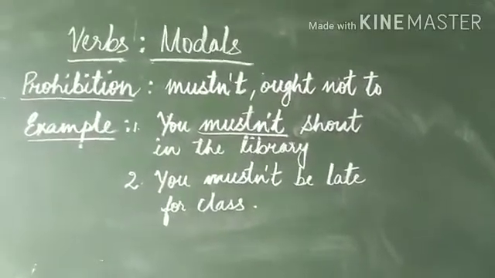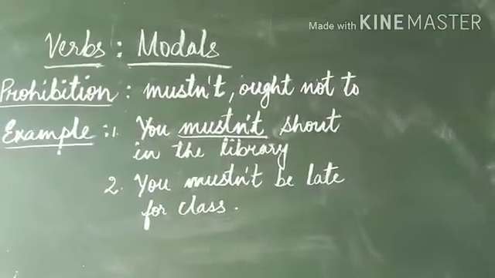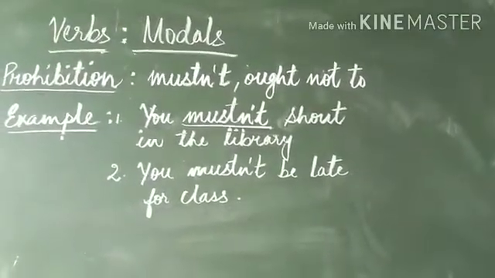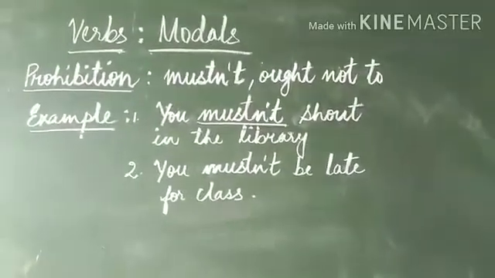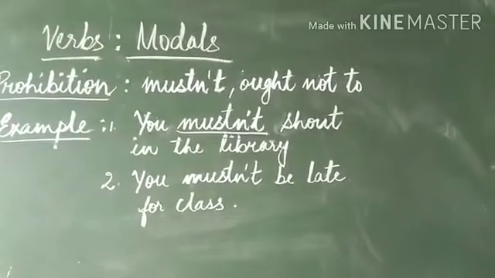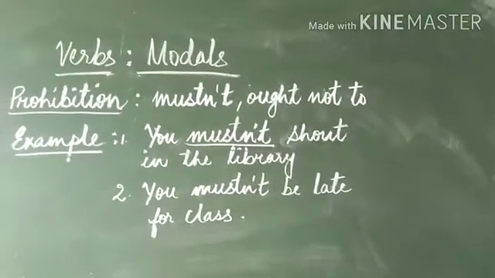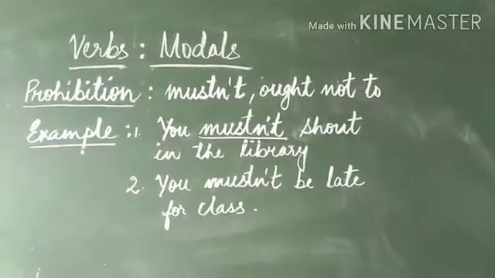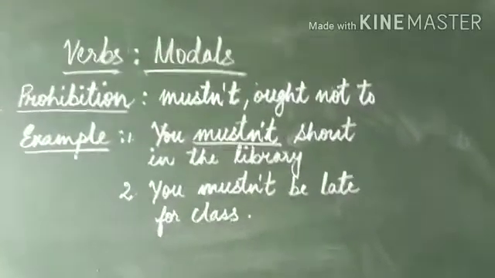Now let's come to the example. You mustn't shout in the library. We are using first the usage of mustn't. You mustn't shout in the library. That means it is prohibited. There is a restriction that you should not shout in the library. You mustn't be late for class. So it's the rule and you have to follow the rule that you should not be late to class.